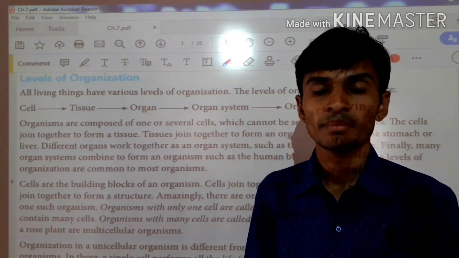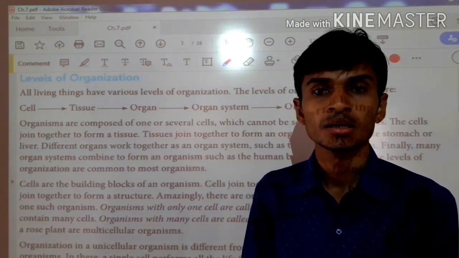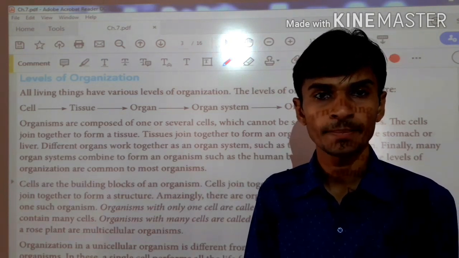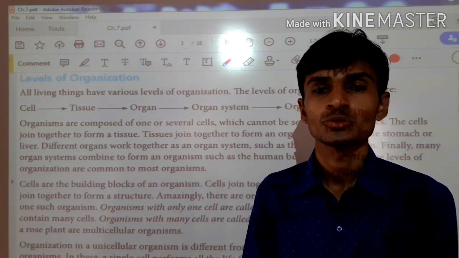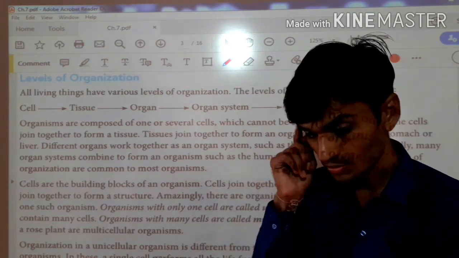As for example, rose plant, human beings, most of the animals and most of the plants are made up of several cells. So these are called multicellular organisms.